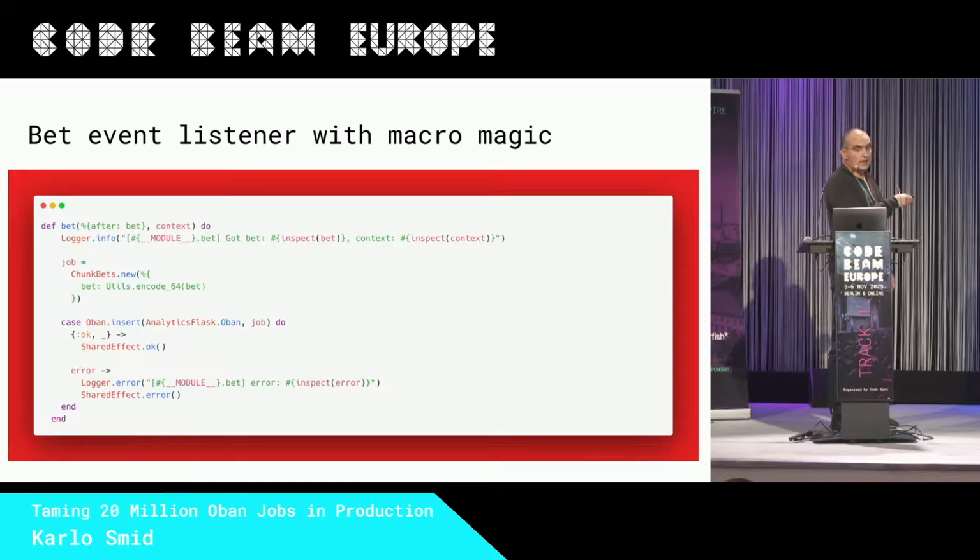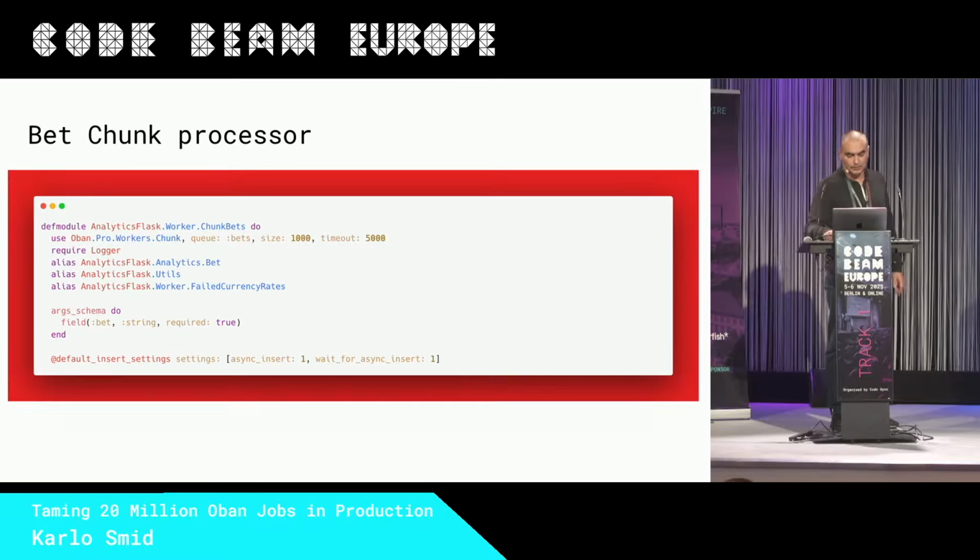There is no try catch, because this is all done by Oban. If everything is okay, we tell our external system, the producer of events, you can forget about it, we accepted it. But if there is an error, no try catch, just a simple error that you get from Oban insert, which takes care of the Ecto database transactional context. We notify the external system, please try again, but with your own backoff algorithm, we don't want you to hammer us.